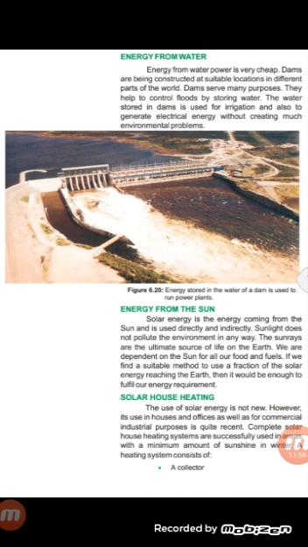Complete solar house heating systems are successfully used in areas with a minimum amount of sunshine in winter.